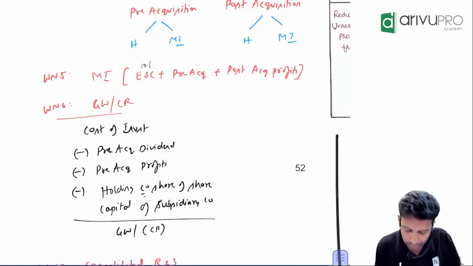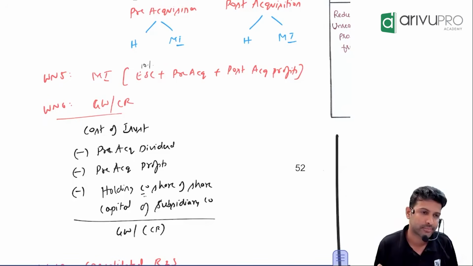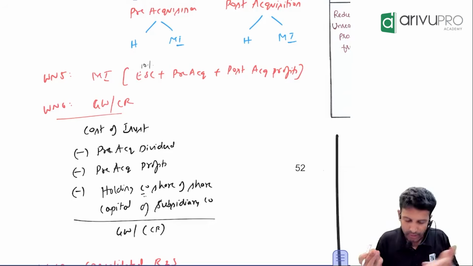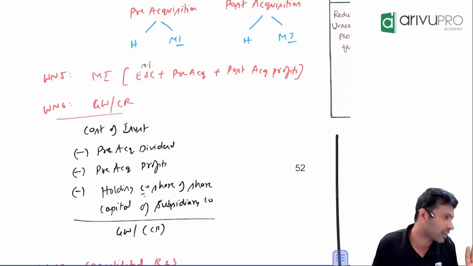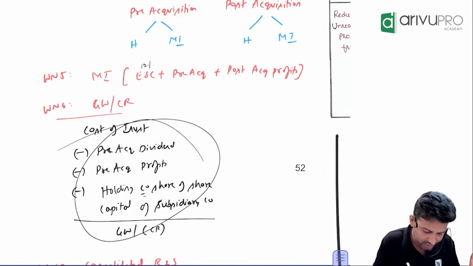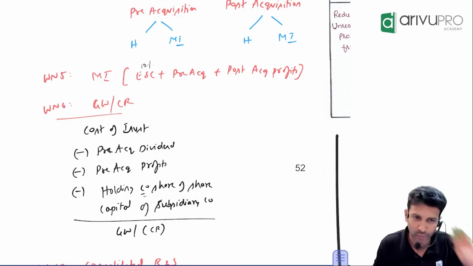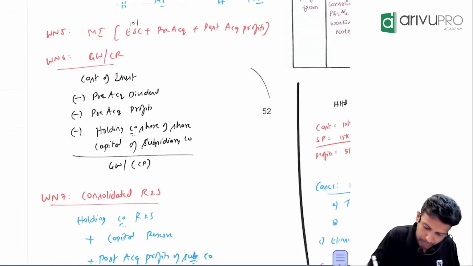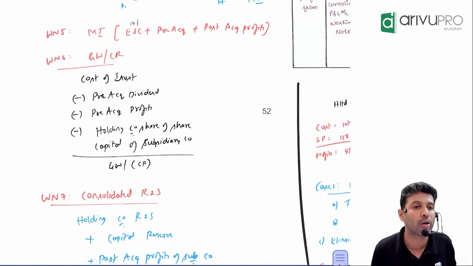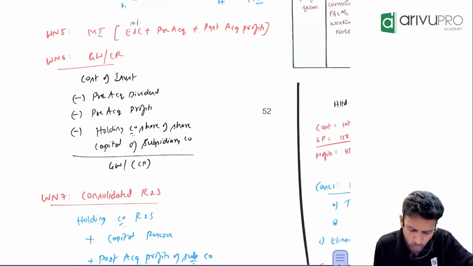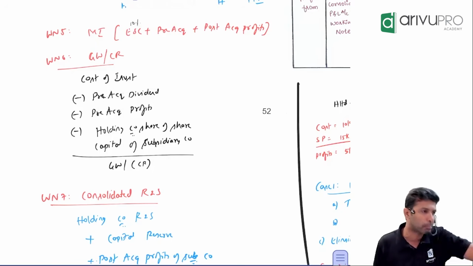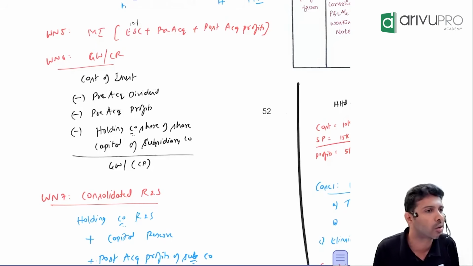If you get a negative number, it's a case of capital reserve. Even if you don't know a thing, just plug the numbers into the format and you will get the answer. I've told the logic of each of these. We can't do a deep dive because of the lack of time. So plugging in these, you get goodwill or capital reserve. I'll explain these two numerically, which is probably much easier to connect.